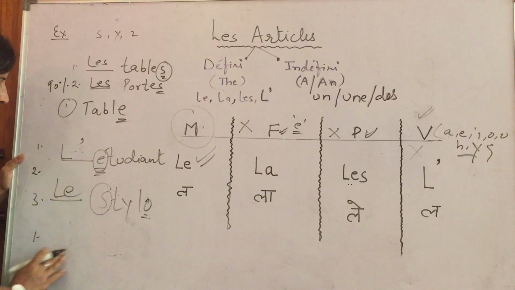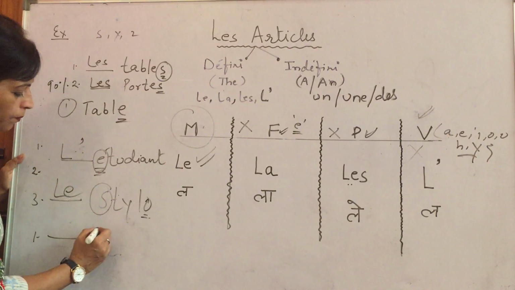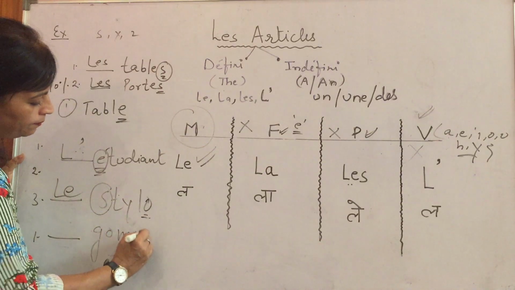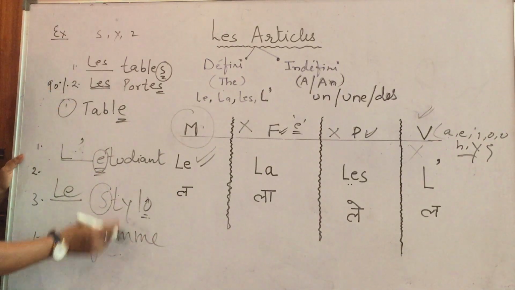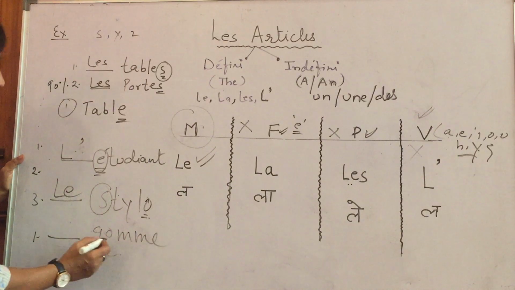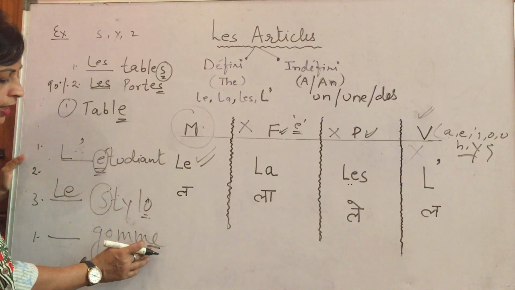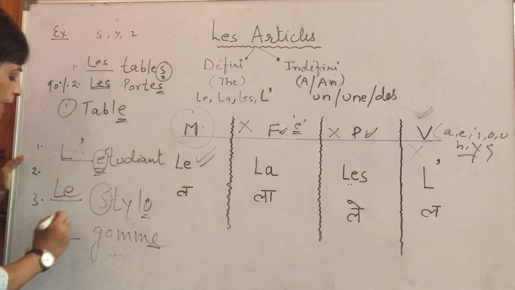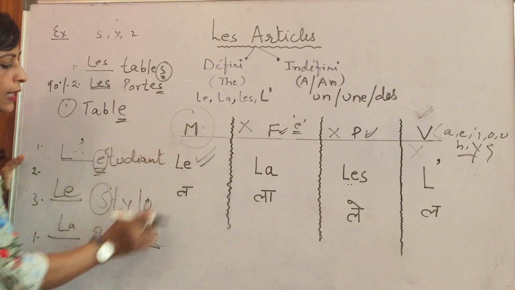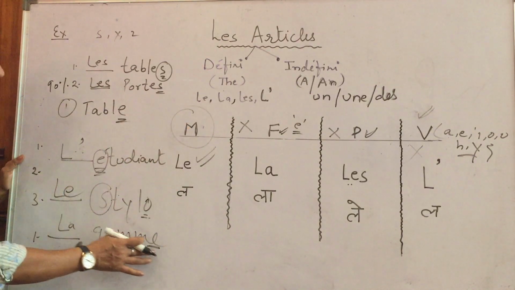Let's take another example. Gomme. G-O-M-M-E. Gomme means eraser. Check whether this is ending with E. So we have to use LA here. We cannot use LE. When the word is ending with E, that means